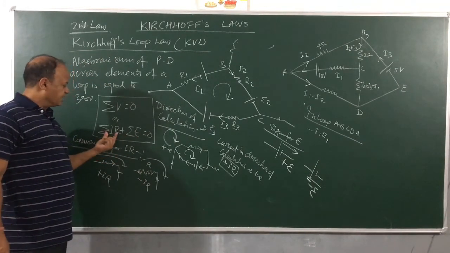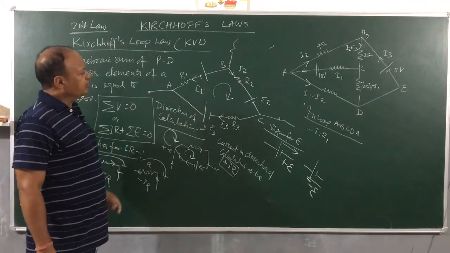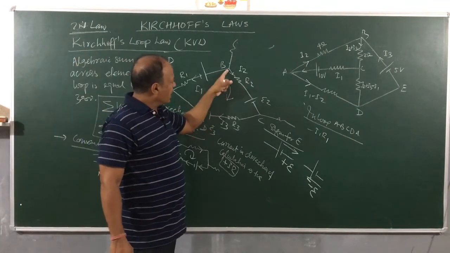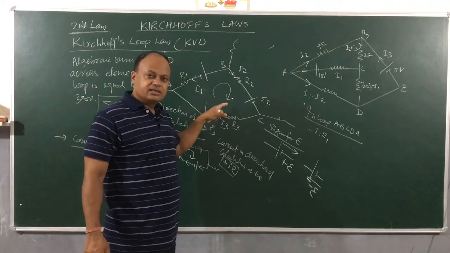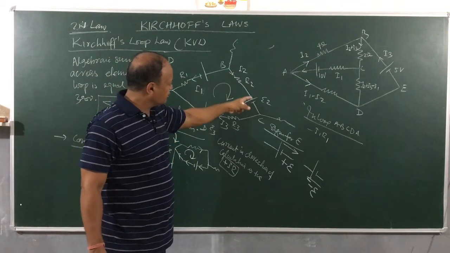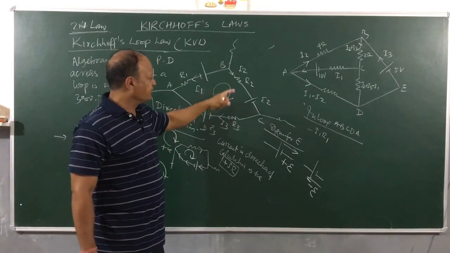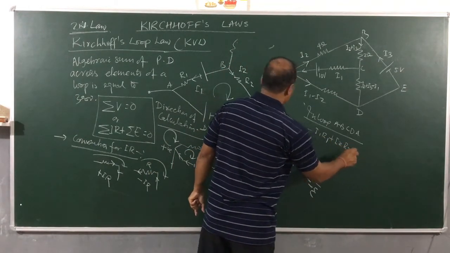First I will write sigma IR and then sigma E. Now let us look at R2. R2 has current I2 which is clockwise, in the same direction as my direction of calculation. So this will take the positive sign, plus I2 R2.